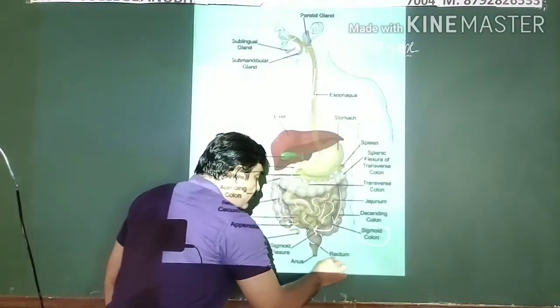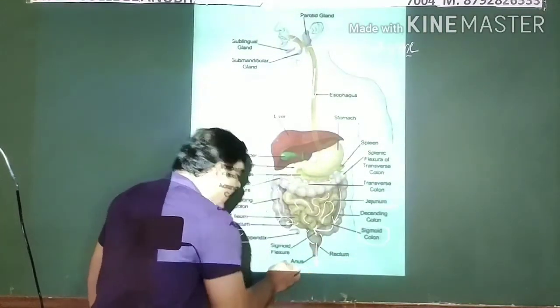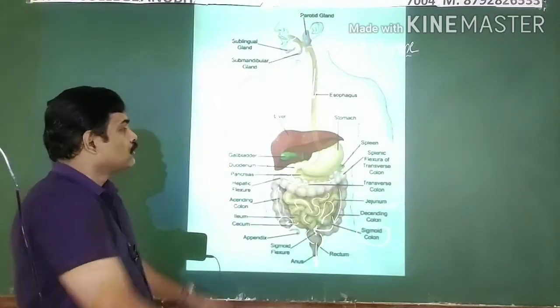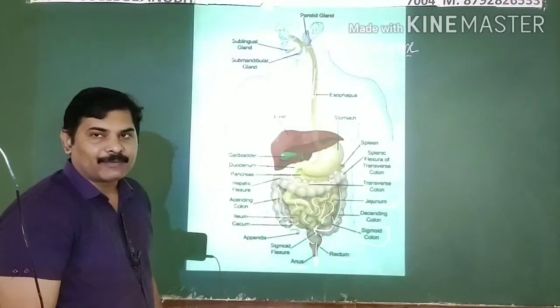Thereafter the rectum opens out through the anus. So these are all the parts that you can see.